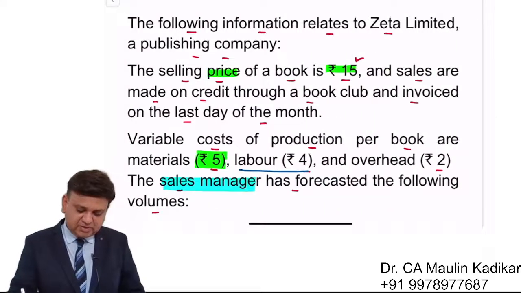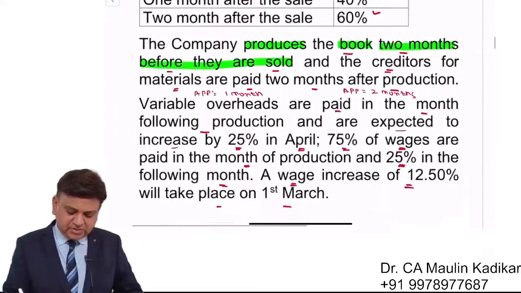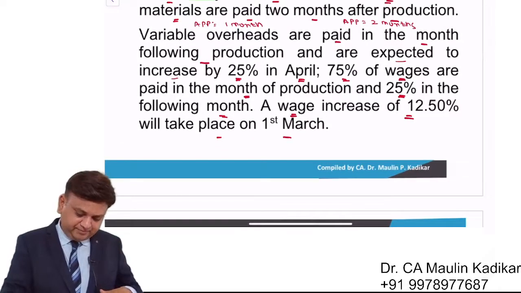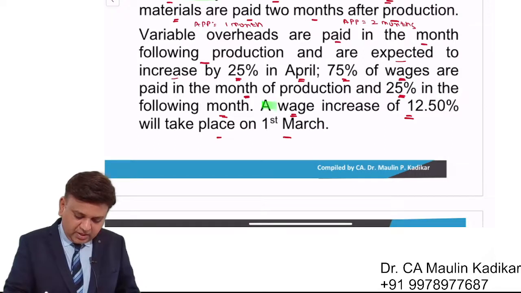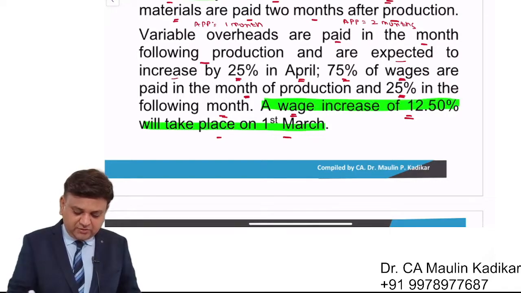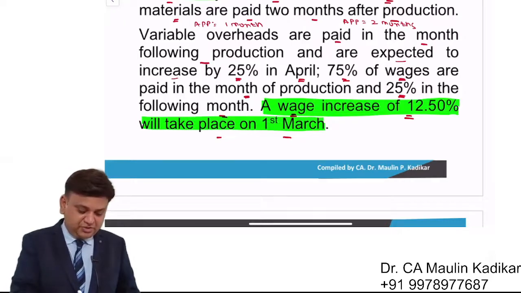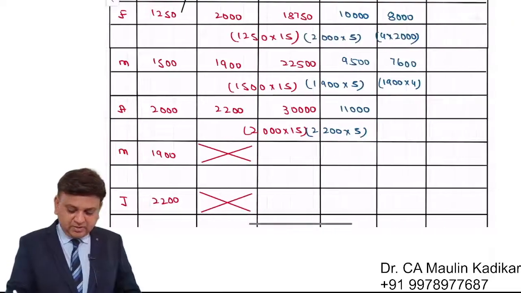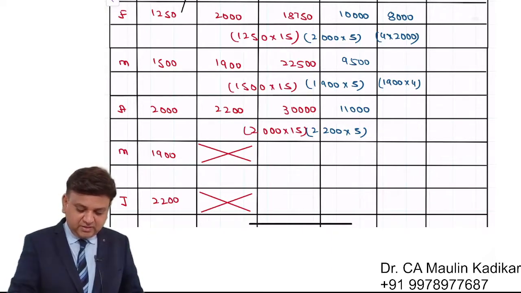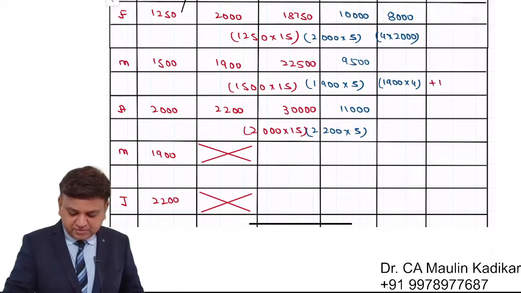However, 7600 is wrong answer because the question is providing the information like this. The question says that a wage increase of 12.5% will take place on 1st of March. So over here, we are required to write the answer in this way. It is 1900 into 4, 7600 plus 12.5 percentage.